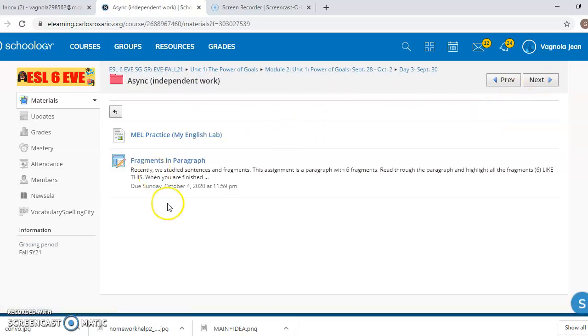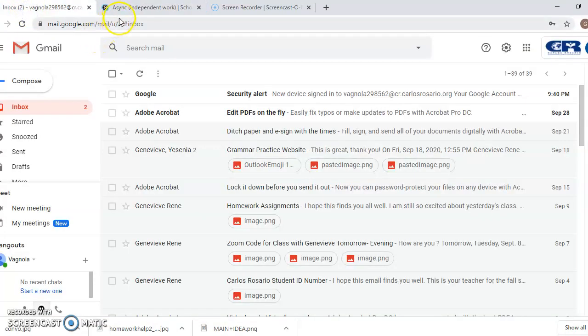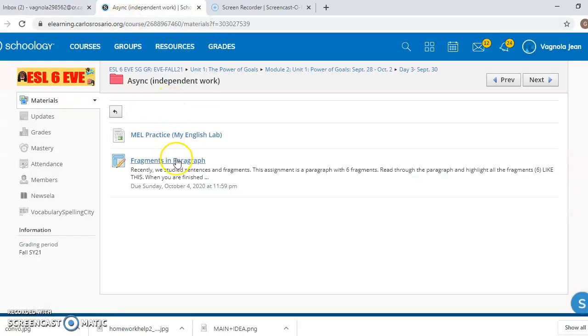The second activity is different from what we're used to. So please make sure you listen to all of my steps before you begin. You will be doing a Google Doc. The first thing you need to do, before you even click on the assignment, is sign into your Carlos Rosario email. After you sign into your Carlos Rosario email, you go back to Schoology and you click on the assignment.